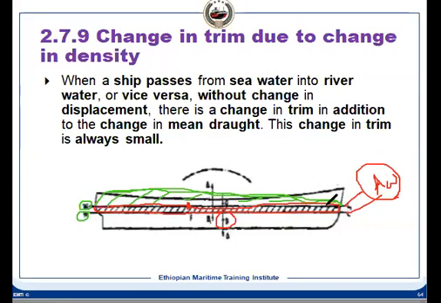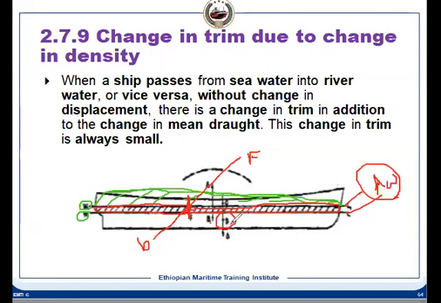of buoyancy of this volume will be on the same vertical plane as F, because it is the water plane area centroid, and there will be a centroid somewhere here. Suppose let us write a small b. That is the center of buoyancy of this changed volume.